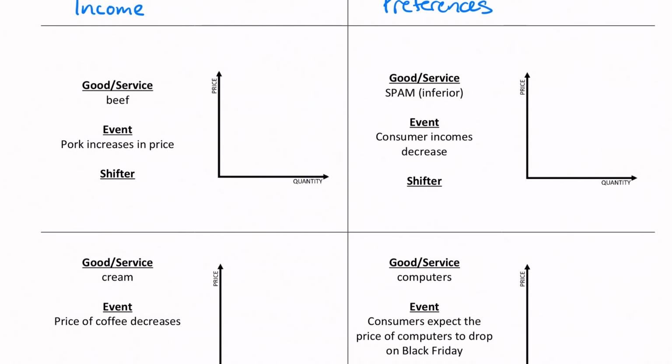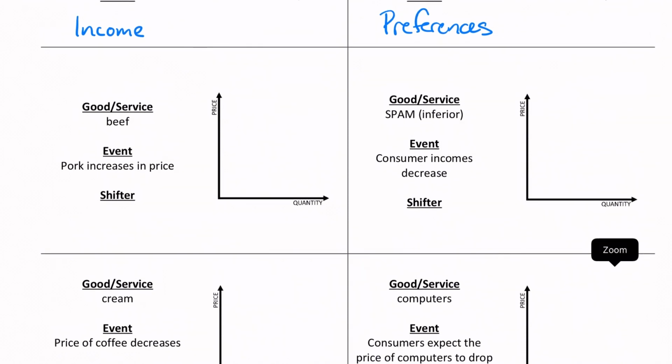So the good or service is beef, and pork is increasing in price here. Since pork is increasing in price, we know that pork and beef are substitutes to one another. We're going to have our demand curve here, and if pork gets more expensive, people aren't going to buy as much pork anymore, and they're going to need to find something else to eat. And so they're going to find beef to eat instead. And so we're going to see a demand increase for beef because these are substitutes.